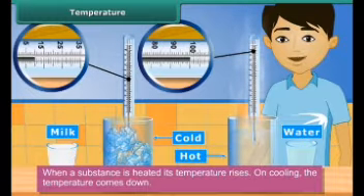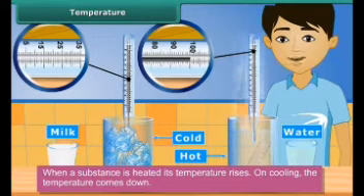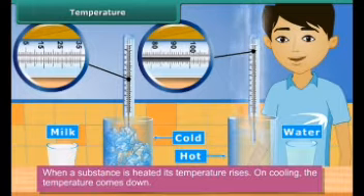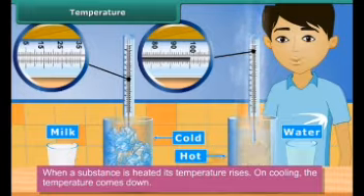When a substance is heated, its temperature rises. On cooling, the temperature comes down. The degree of hotness or coldness in a body is described as its temperature.